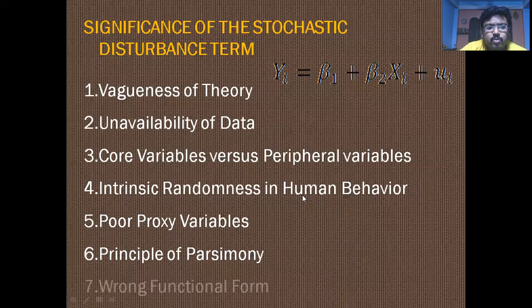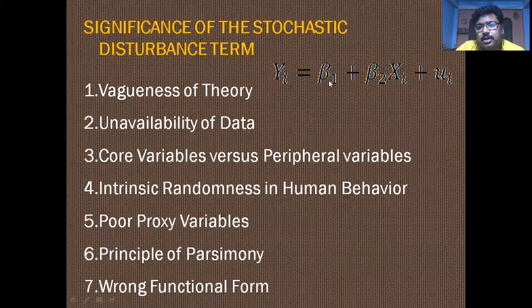Now, wrong functional form. Look, the consumption function: you have all the variables and you have collected the data. You assume the functional relationship may be linear, but it may not be linear. It may be non-linear.